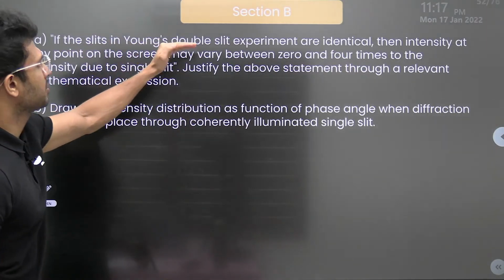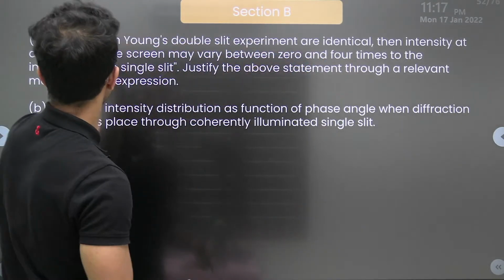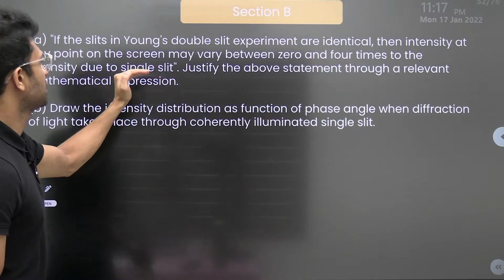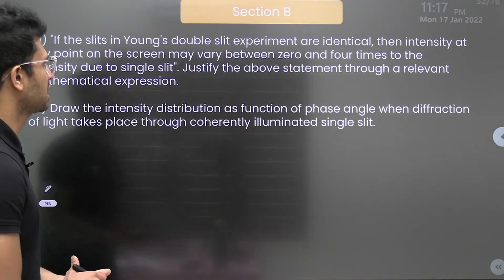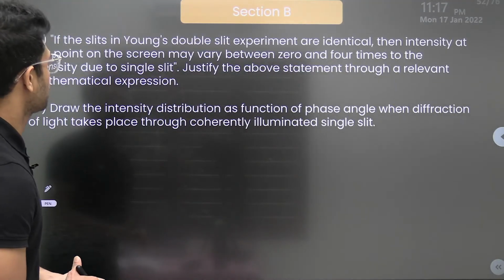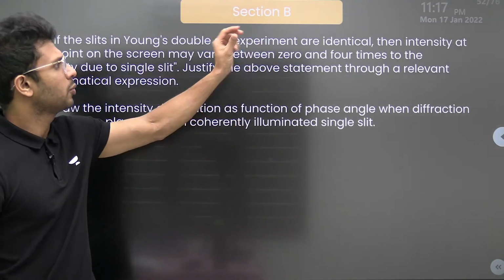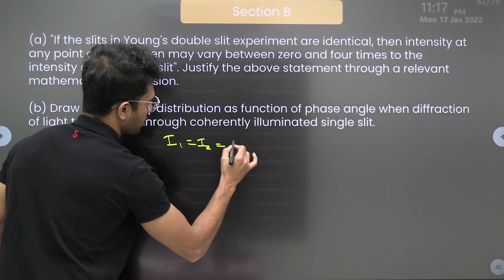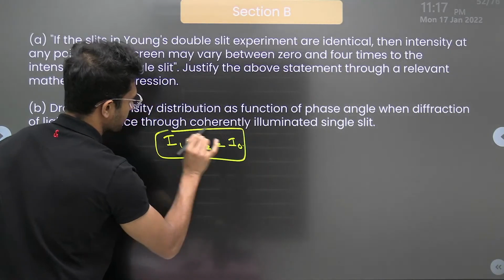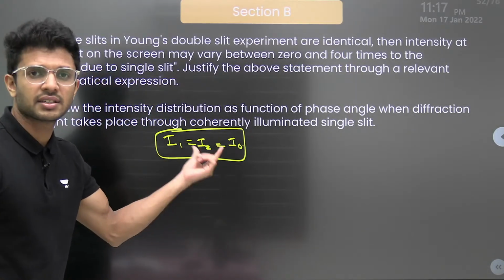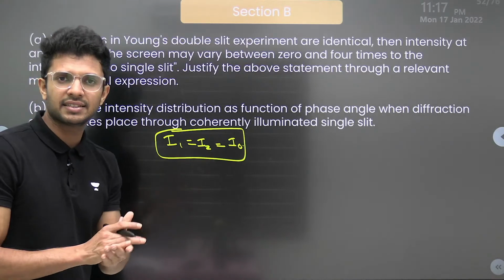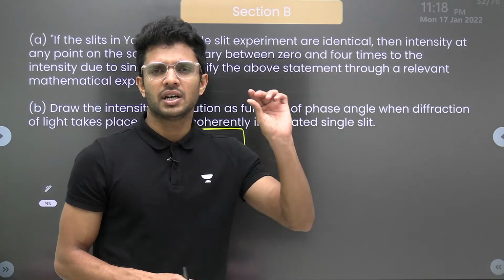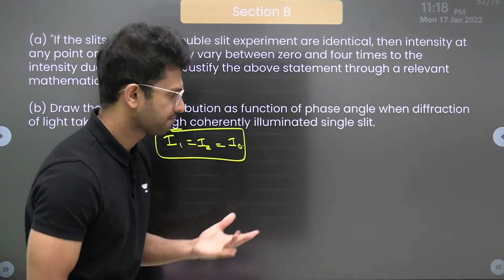If the slits in Young's double slit experiment are identical, then the intensity at any point on the screen may vary from 0 to 4 times the intensity due to a single slit. Justify the above statement through a relevant mathematical expression. If the widths of the slits are the same, the intensity of light coming from both slits will be the same, I naught. Now we have to prove that the intensity of light after interference in Young's double slit experiment varies from a value of 0 to 4 I naught.